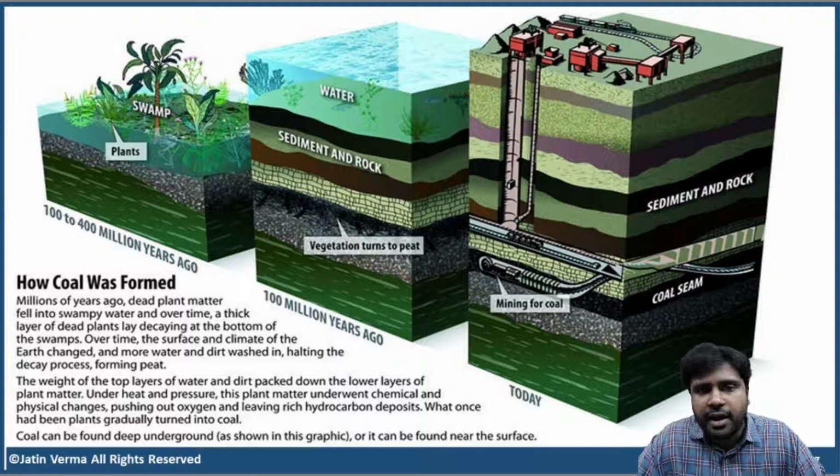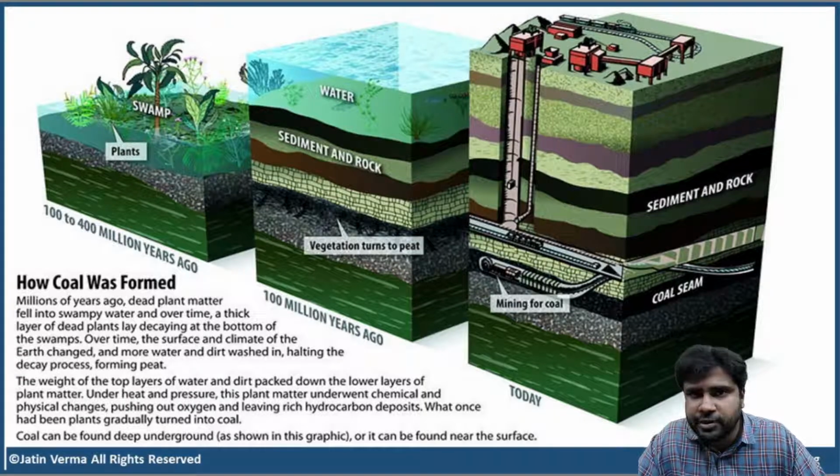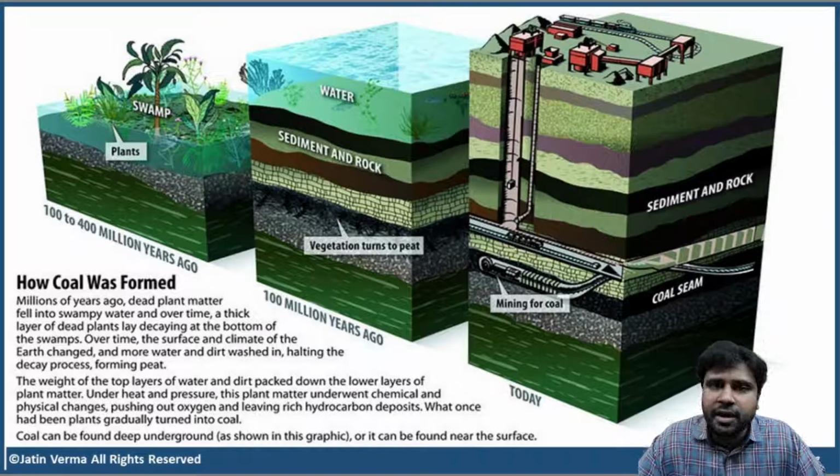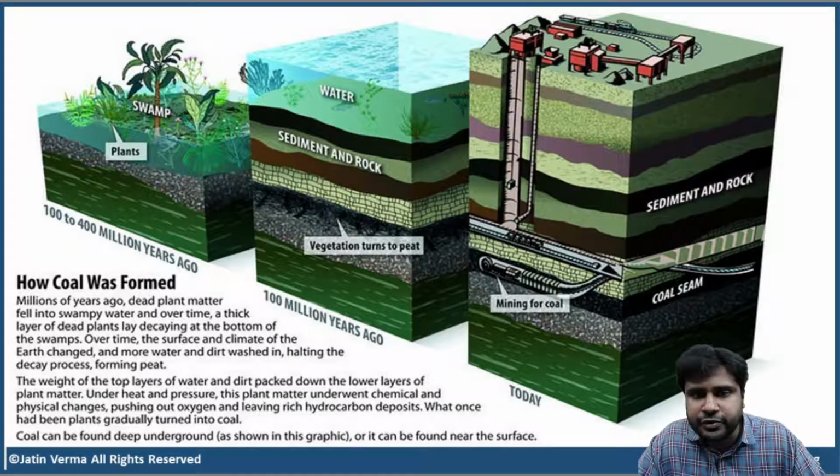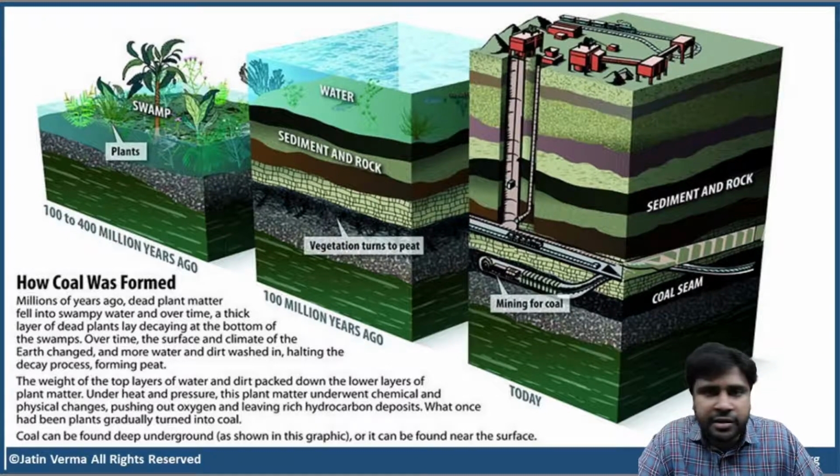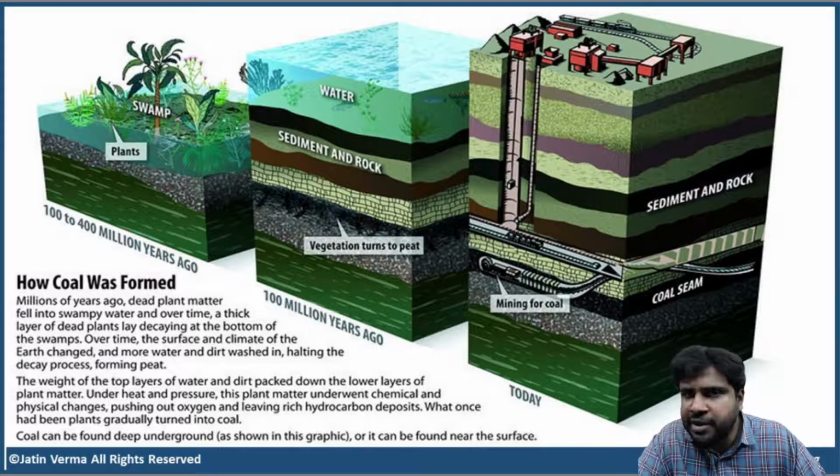And again on top of that, another swamp formed, and plants started growing. Again, endogenic and exogenic forces covered that swamp with another layer of thick mud and soil. That swamp got sealed up. Again, on top of that, another swamp, again sealing up, another swamp sealing up. So this went on for many, many years.